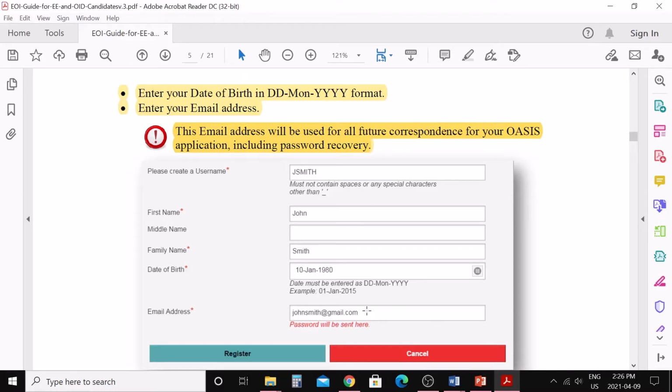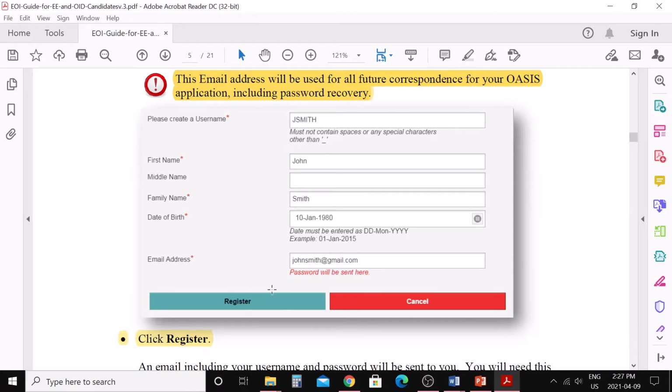And then you need to give them a valid email address. This email address will be used for all future correspondence for your SINP application, including password recoveries, because sometimes you forget your password. Every communication you will do with Saskatchewan after that, you will be going through this email. So please, this should be a valid email and you should remember this email for sure. So give your email address here and click on register.